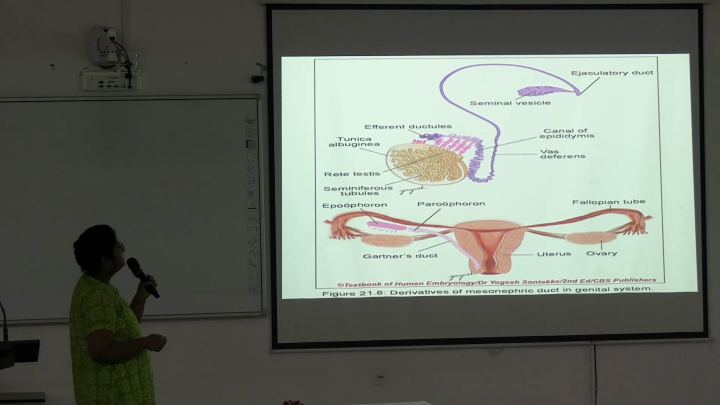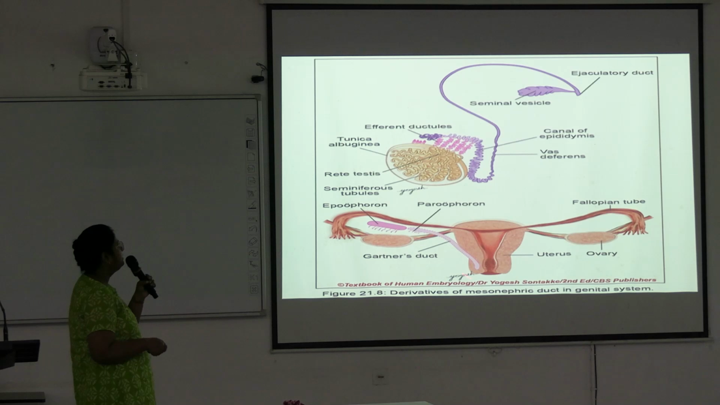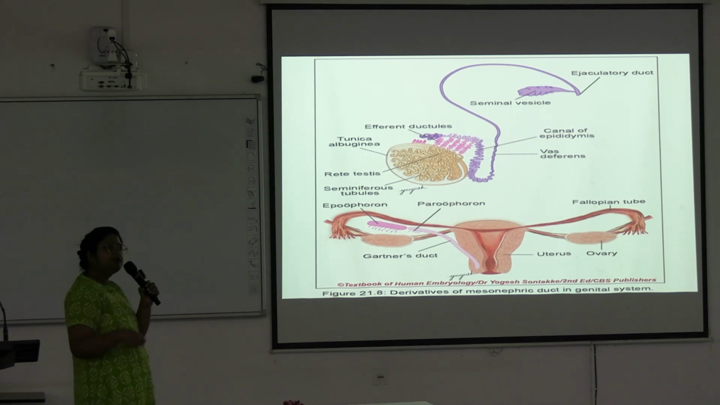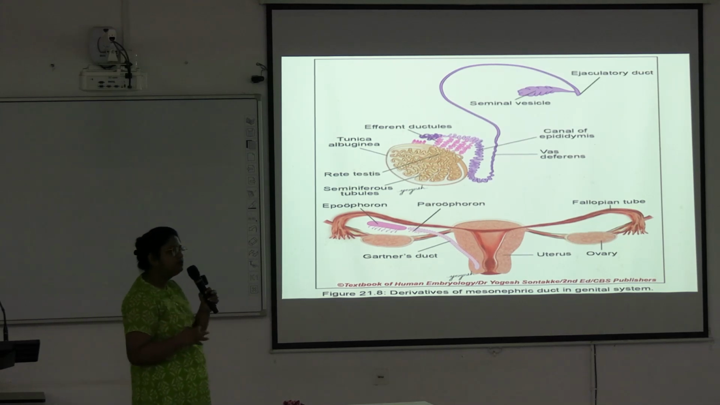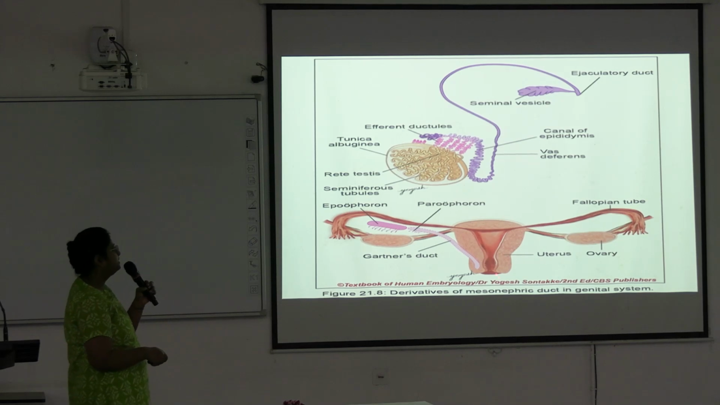Here, development of testes and different duct systems in male is shown, and here is development of the duct system in females. Here is development of two fallopian tubes, the cranial unfused part of the paramesonephric duct, and here is the remnant of the mesonephric duct, epoophoron, paroophoron, and Gartner's duct. All are lying within the broad ligament, and the uterine cavity is developed from the caudal fused part of the paramesonephric duct, and the lower part is forming the vagina.